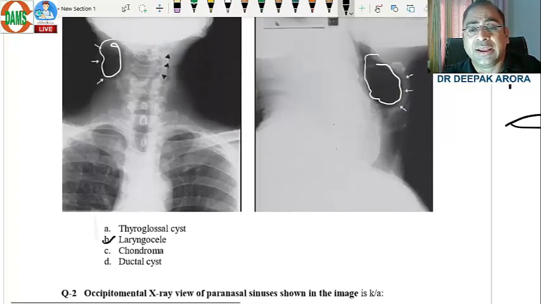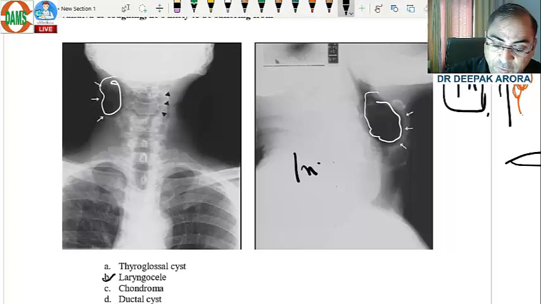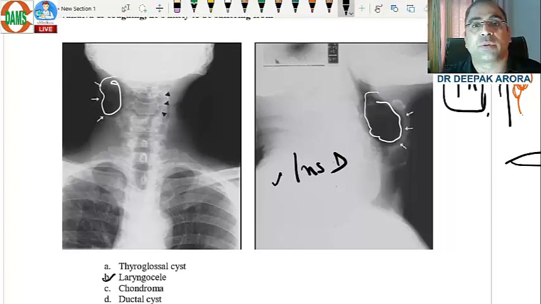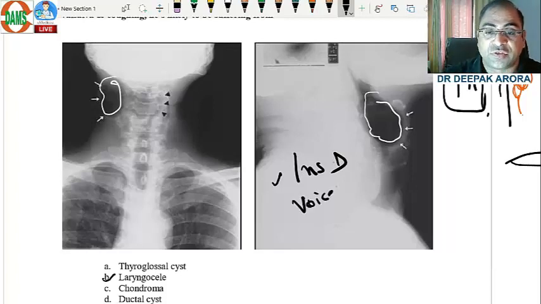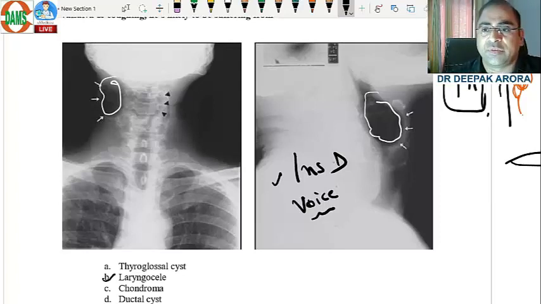Now what is the importance of this laryngocele, the symptomatology of this laryngocele? This patient has inspiratory dyspnea. Agreed, it is supraglottic, so obviously it will be inspiratory dyspnea, but along with it there are some voice changes. The voice changes in laryngocele are because of pressure on the vocal cords. So it is a pressure symptom of laryngocele. We have inspiratory dyspnea with hoarseness. So the diagnosis is laryngocele, and the treatment will be surgery.